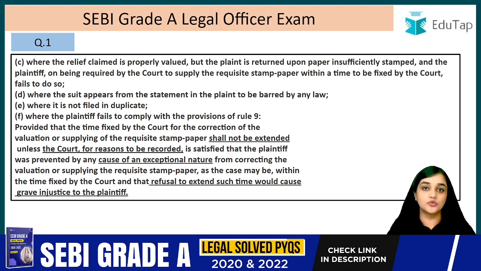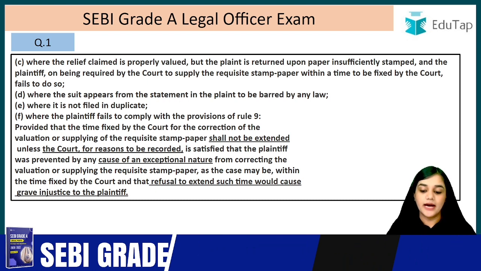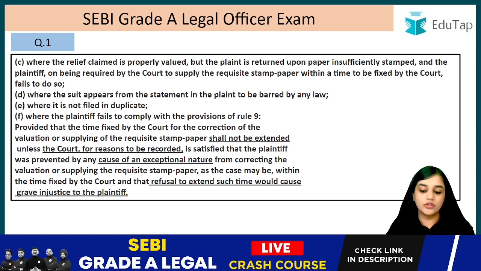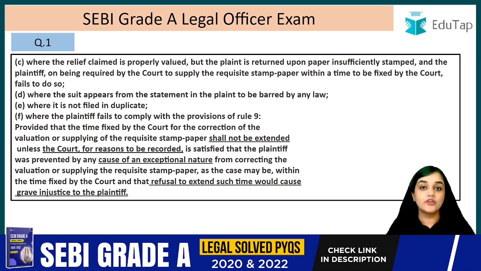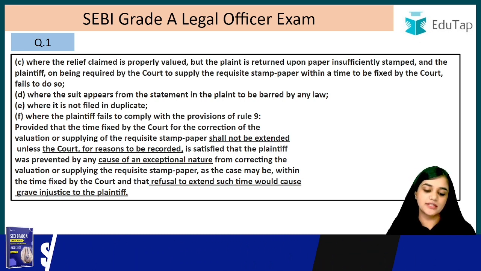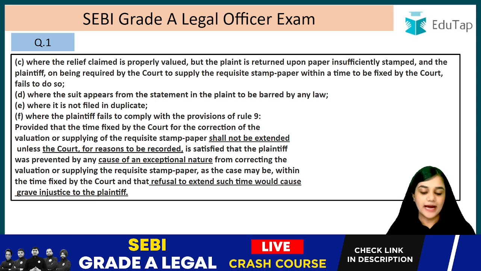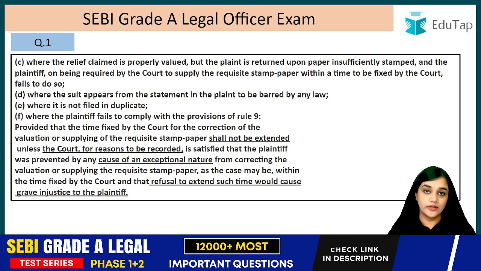This is the general rule, but there is an exception. Unless the court, for the reasons to be recorded, is satisfied that the plaintiff was prevented by a cause of exceptional nature. So if the court is satisfied that the plaintiff was prevented by a cause that was exceptional in nature from correcting the valuation or supplying the requisite stamp paper, as the case may be, within the time fixed by the court, and that the refusal to extend such time would cause grave injustice to the plaintiff, right? In that case, they are going to extend the time.